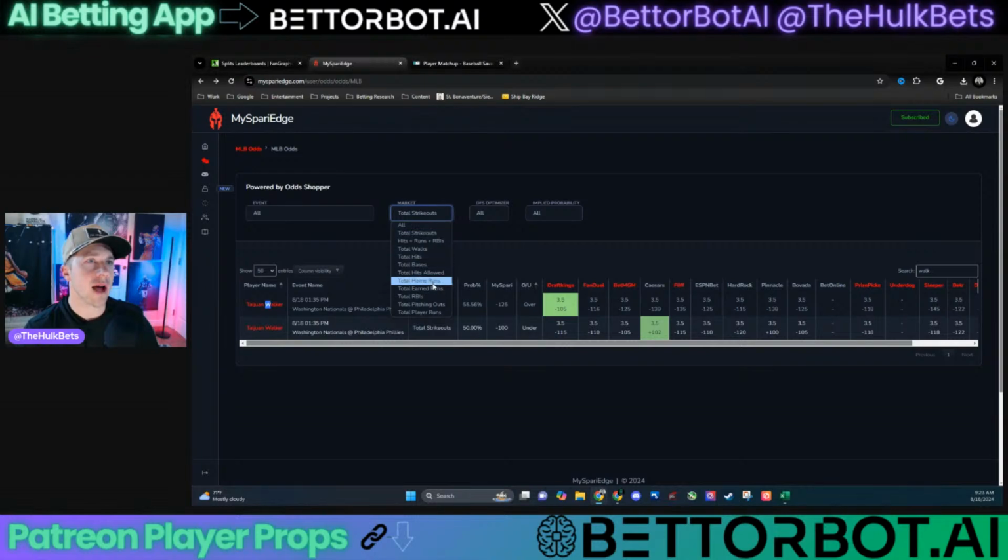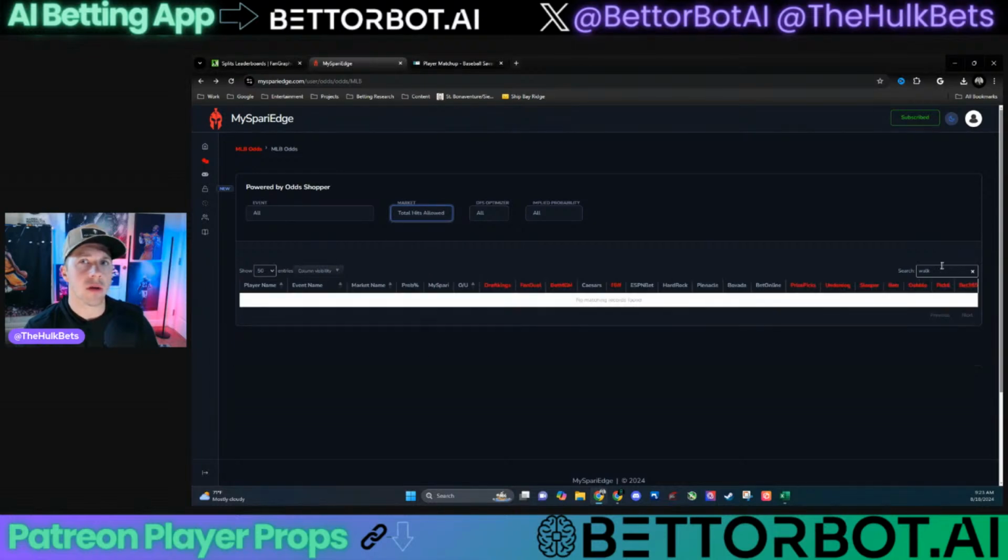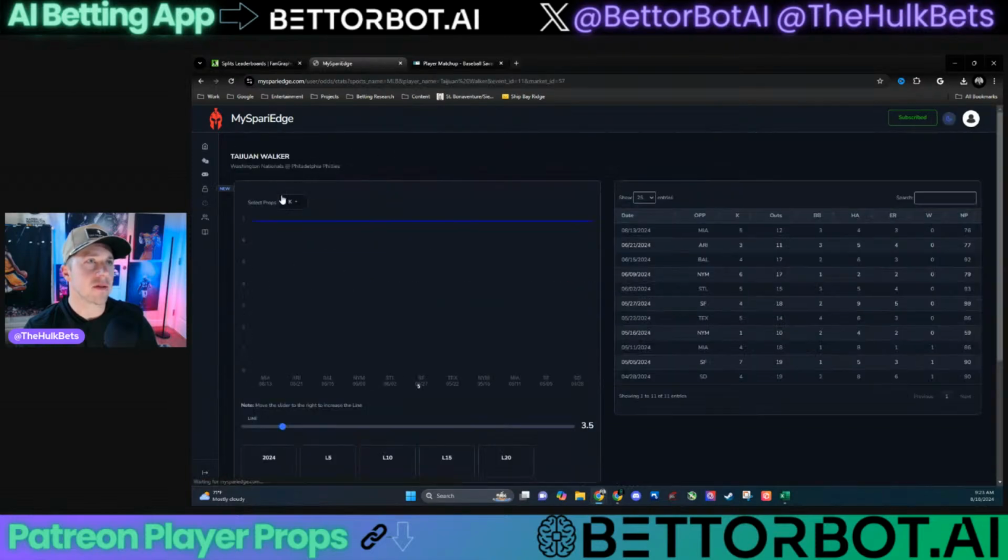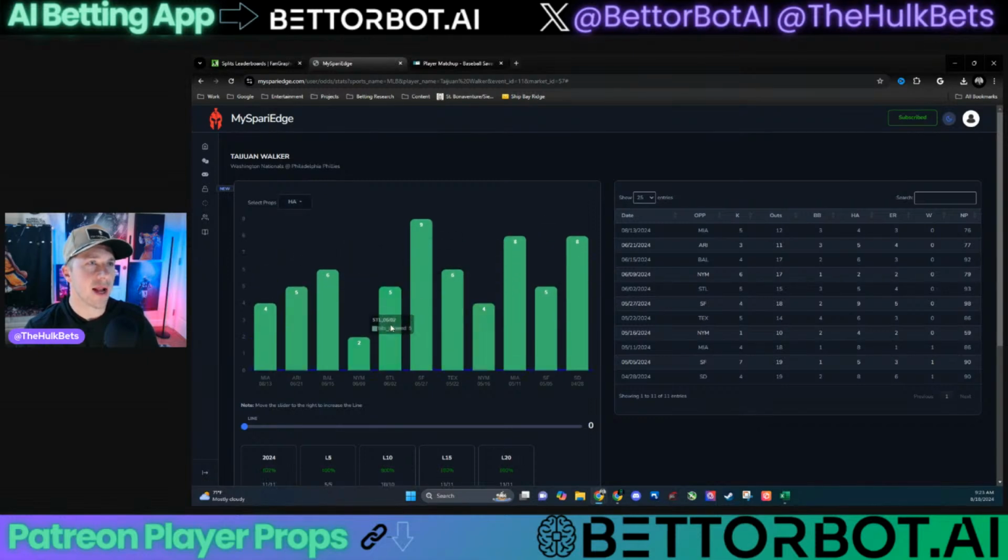Let's take a look at, actually, you know what? Walker's hits allowed too. I want to look at while we're here. Not available. Let's see if it is though. It might be. Might have to finesse it. That's all. Hits allowed. So it might not be a line out for it yet. What's this line going to be at? 4.5 or 5.5? Let's see, where are we at? Give me 5.5. At 5.5. Whoa. Easy. Easy Seabiscuit.